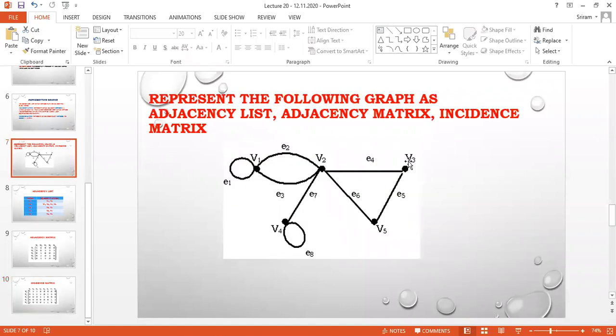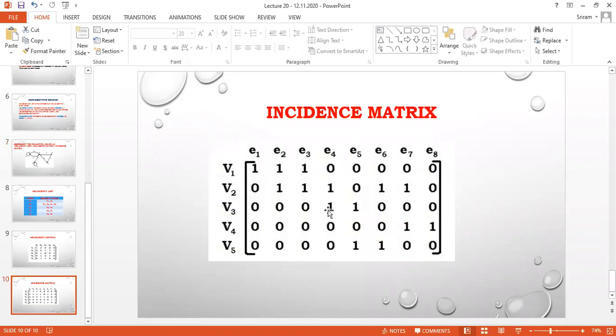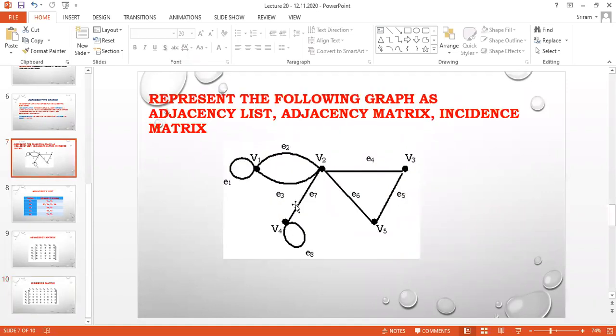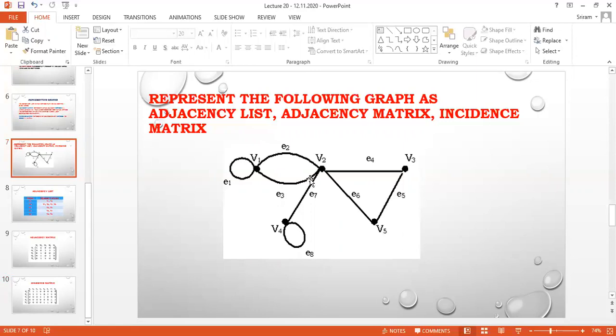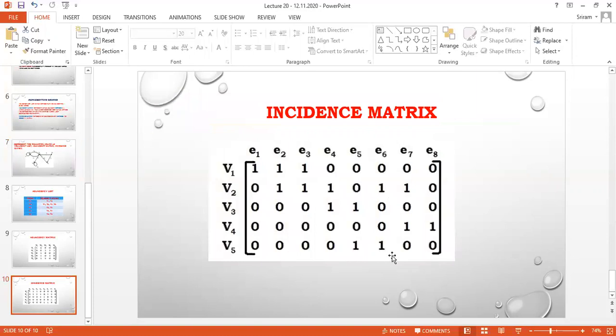When I take V3, I am having only E4 and E5. When I take V4, I am having only two lines, E7 and E8. Finally, when I check for V5, I am having only two lines, E5 and E6. For all the other numbers, we are going to take 0.